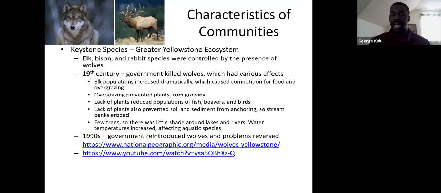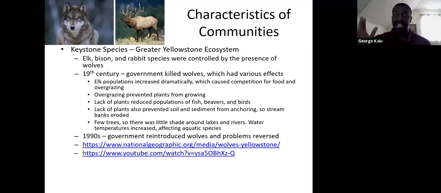We want to start building more homes here. So these wolves got to go. This is limiting our ability to have people live here and make money and things like that. So they started killing a lot of the wolves. By killing the wolves, they didn't really think long term. They were just thinking of what that was going to affect at that particular moment. And when they killed the wolves, it caused the elk populations to increase dramatically.